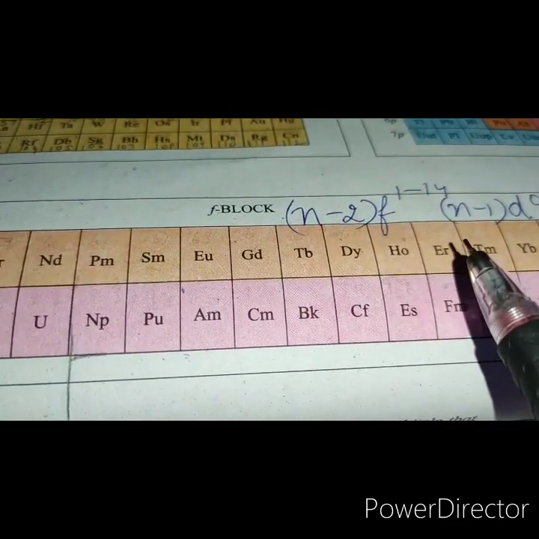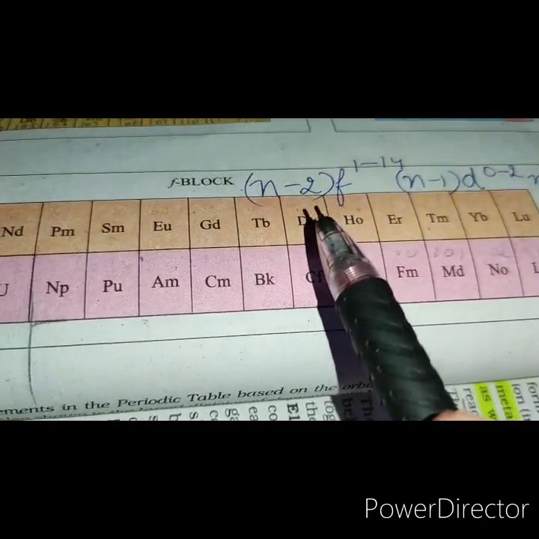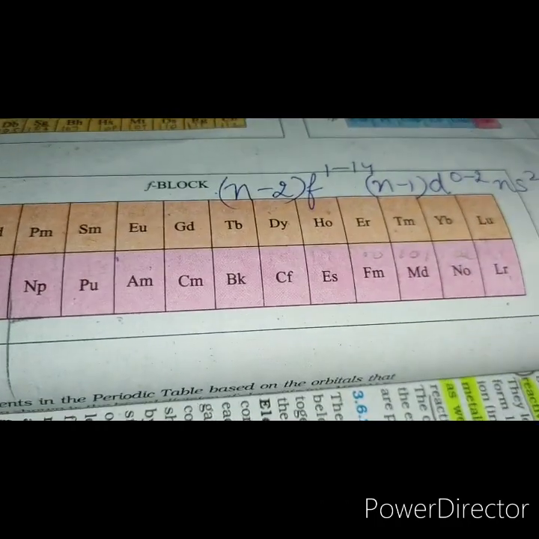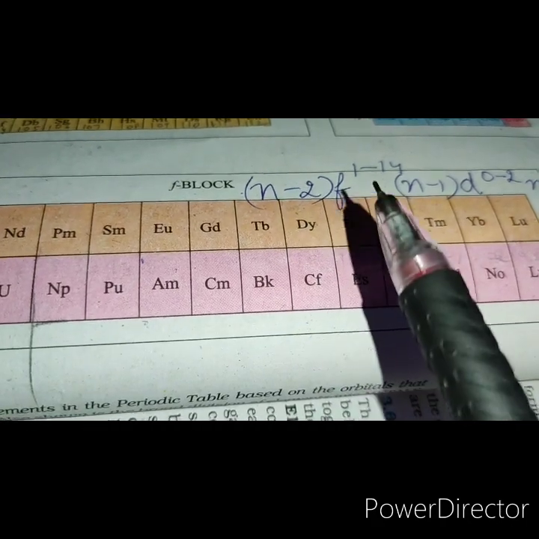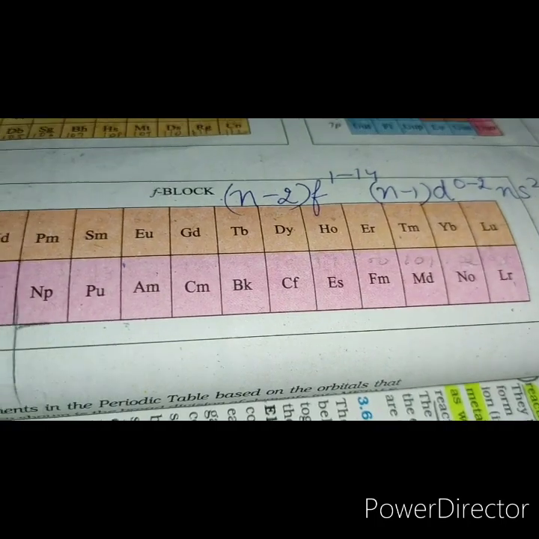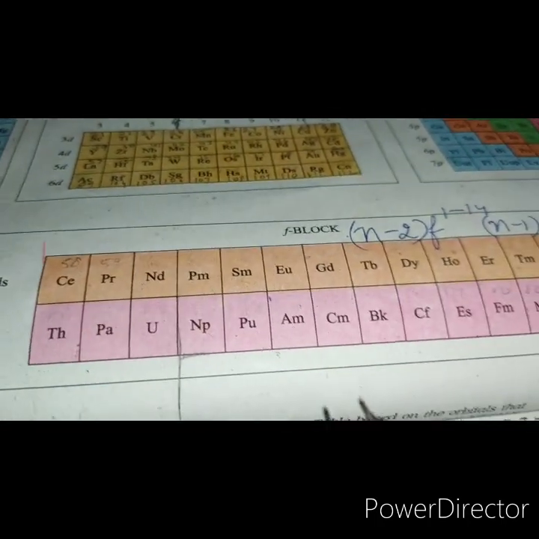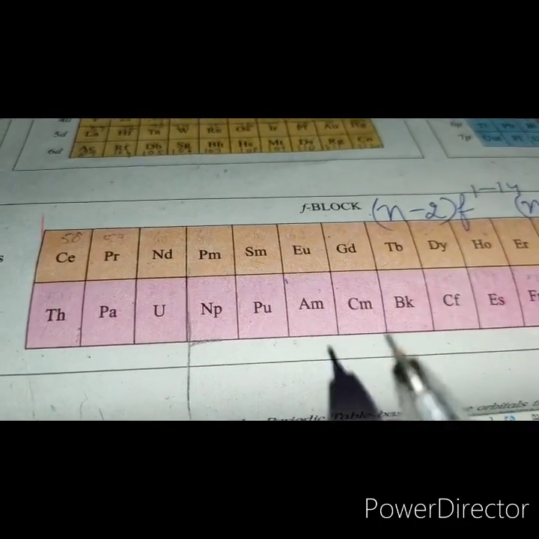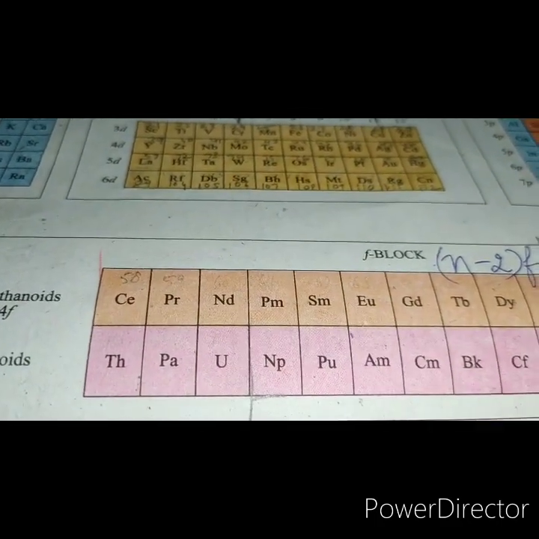For example, for lanthanoids, the general electronic configuration is 4f 1 to 14, 5d 0 to 1, 6s2, and for actinoids, it is 5f 1 to 14, 6d 0 to 2, 7s2. The elements included in these two series are called inner transition elements because they form transition series within the transition elements of the D block.